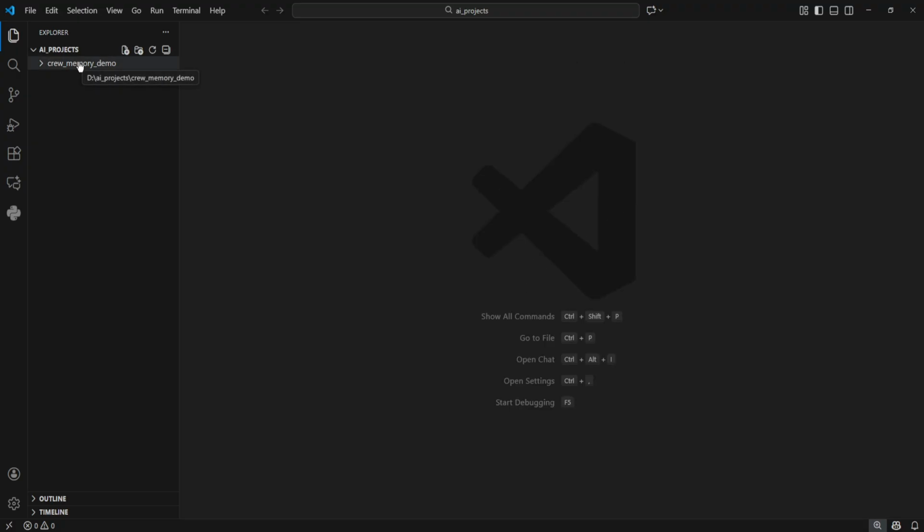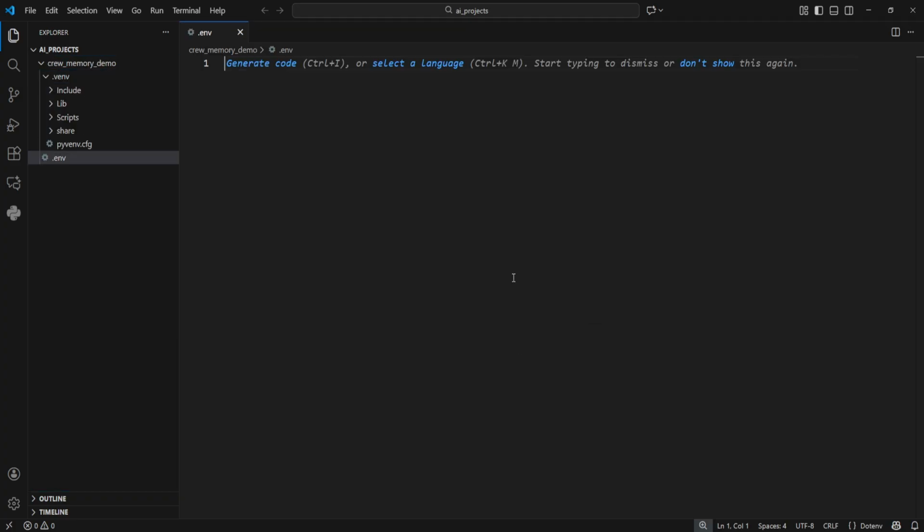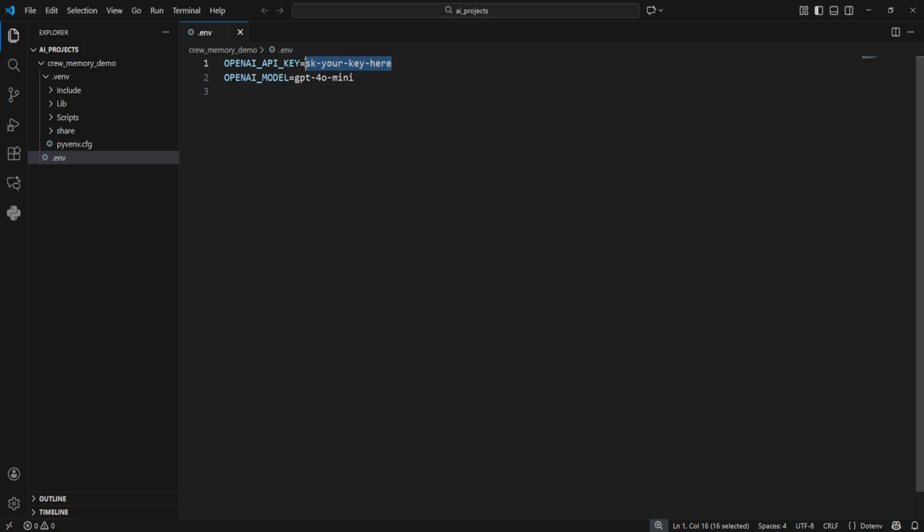When the dependencies are installed, it's time to create a new file called .env. Here we will configure our model and our API key. You need to replace this part with your actual OpenAI-compatible API key. You can also switch the model name later to whatever model you're using, as long as CrewAI supports it. But in my opinion, GPT-4o Mini is good enough for this project.